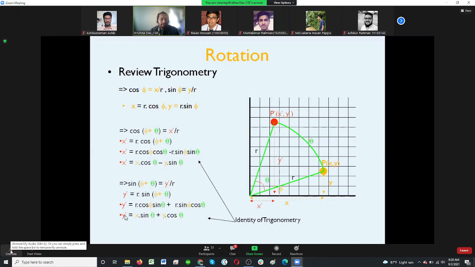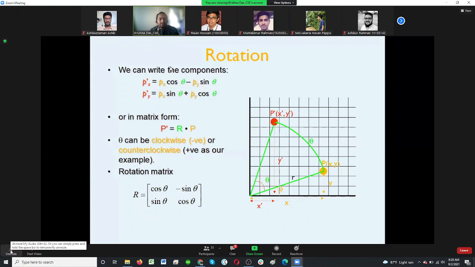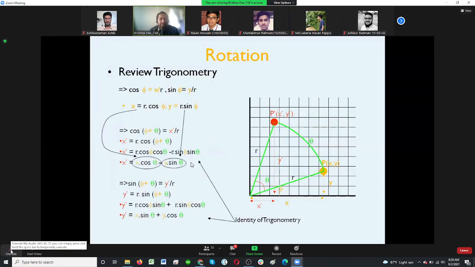So we got y prime is x sine theta plus y cos theta, and that's the positive rotation. The rotation matrix is cos theta, minus sin theta, sin theta, cos theta. If we multiply it with the point, we also get the same. Do you understand? This is how that formula has been generated.